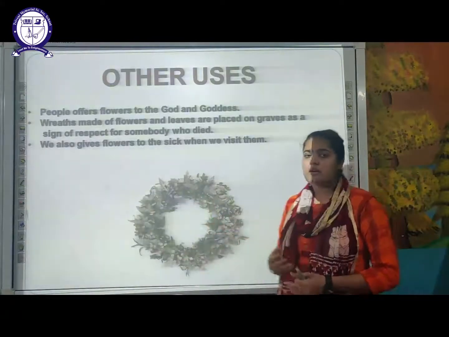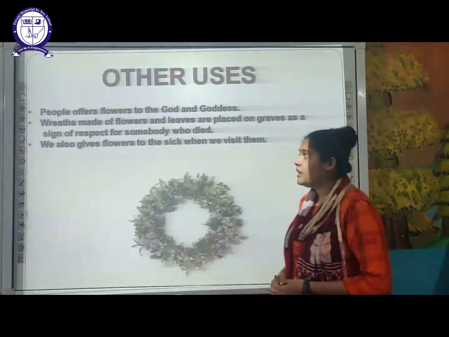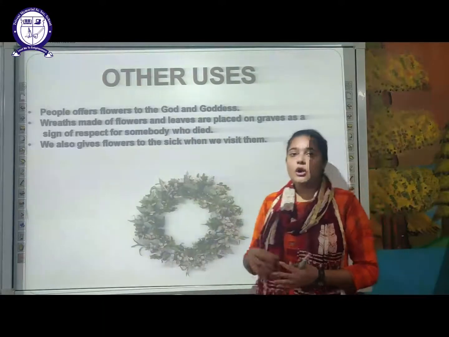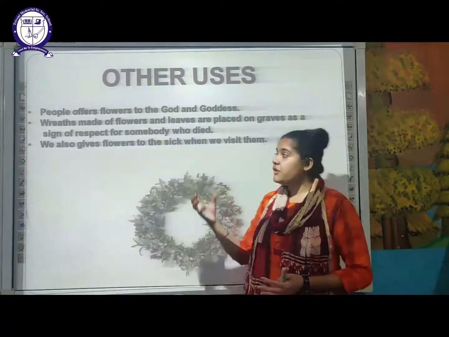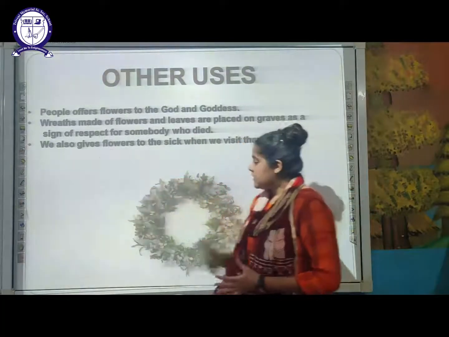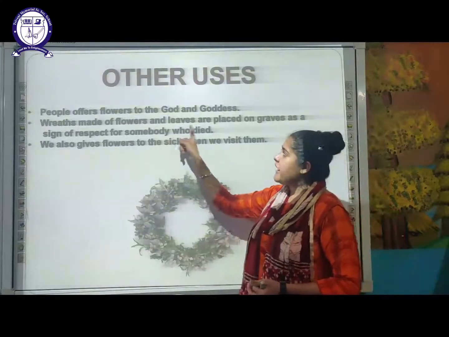The next is, despite all those uses, there are other uses of flowers, like people offer flowers to God and Goddess. We offer flowers to the God and Goddess when we visit any temple. And the wreath, you can see here, this is a wreath. Here it is made up of flowers as well as leaves.